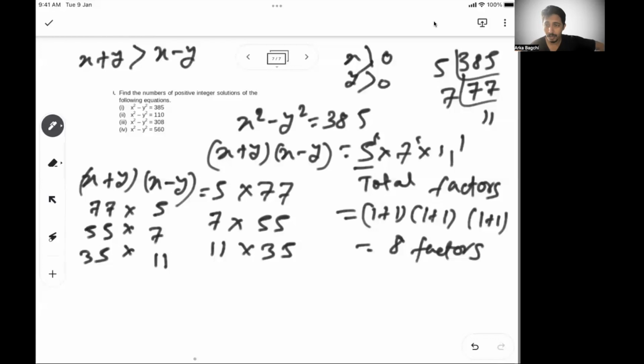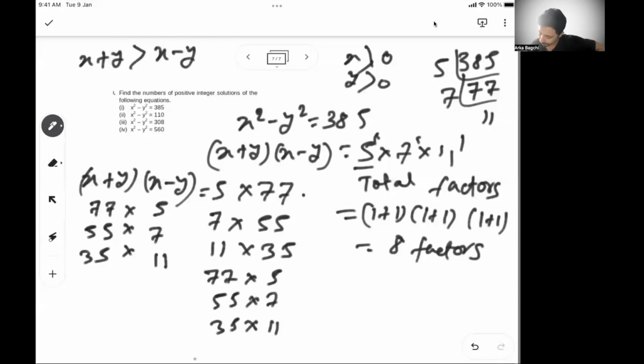Is this all? Are you not missing anything? Just think, because missing scenarios is a very critical part. They said there are 8 factors. We have written 8 factors, which means there are 8 ways you can write this as a product of two multiples. So if I write 5 into 7, then there will be 77 into 5, 55 into 7, 35 into 11. It's still 6 ways. What is the other way?